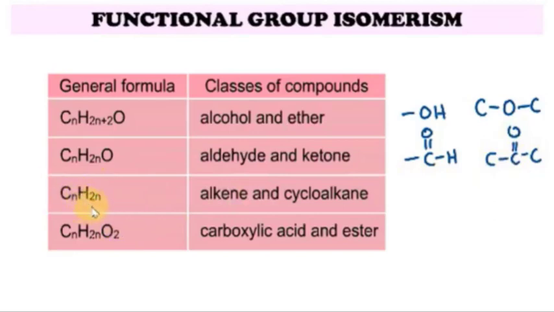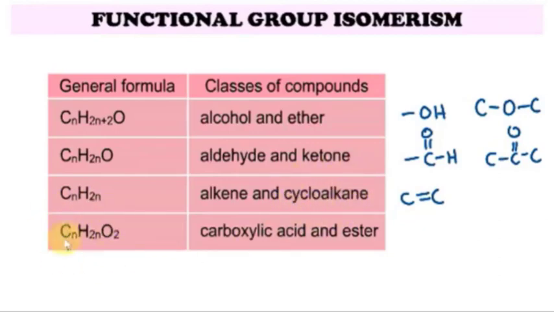Another one is CnH2n. It can be an alkene, which has a C double bond C, or a cycloalkane, with C single bond C, which must consist of a ring.